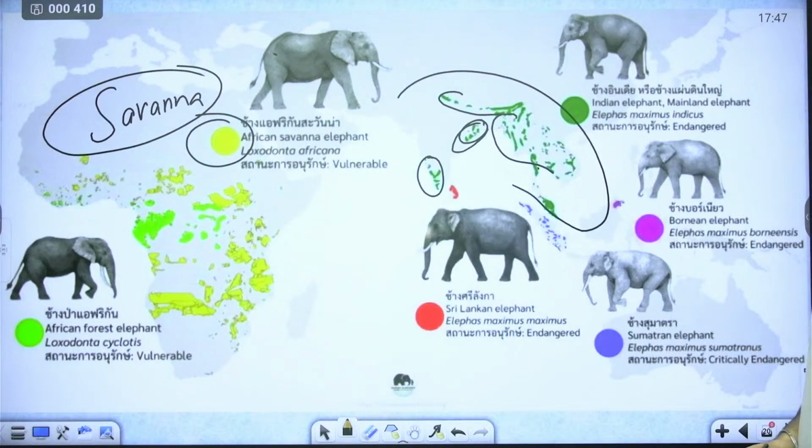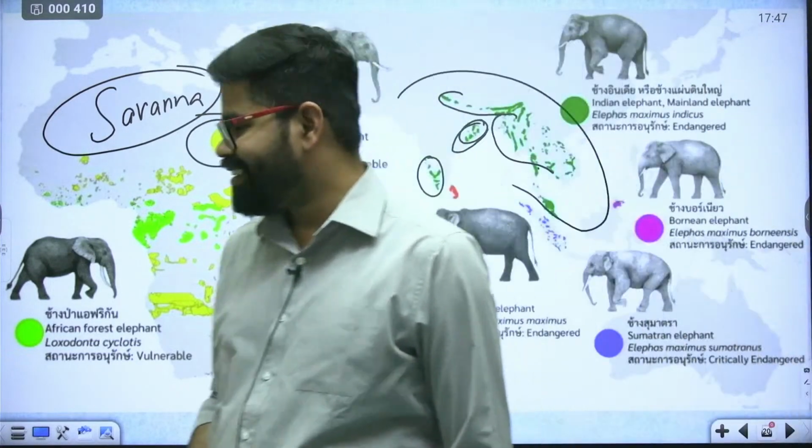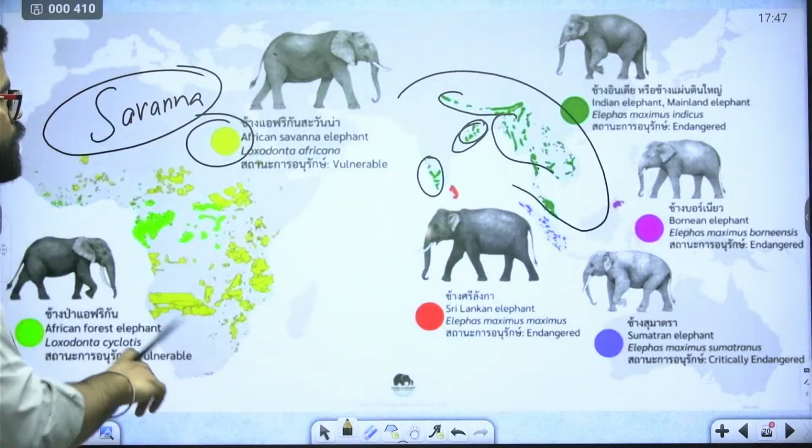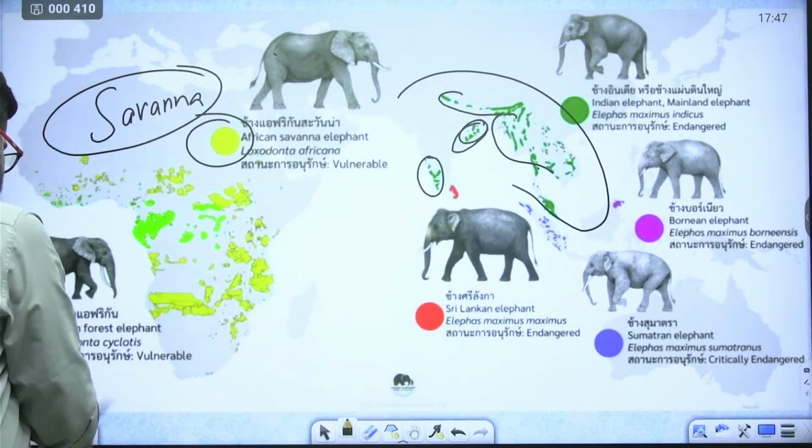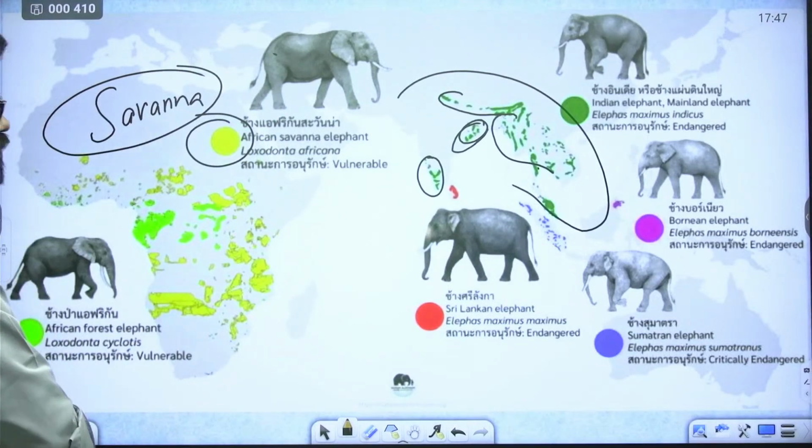Sri Lankan elephants. Okay, yes. So we have these elephants in India and the world.